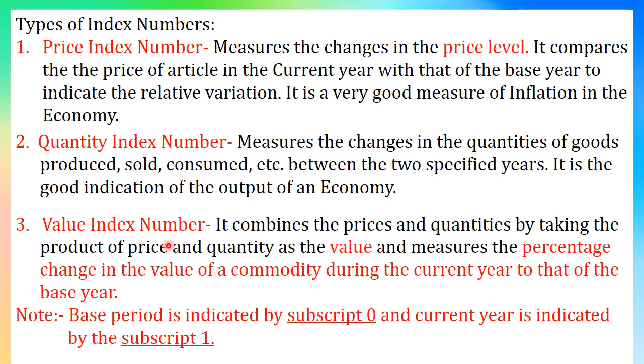Value of an article means the product of price and quantity. So, value index number measures the changes in the value of an article in different years, current year to that of the base year. Now, base period is indicated by the subscript 0 and current year is indicated by the subscript 1.